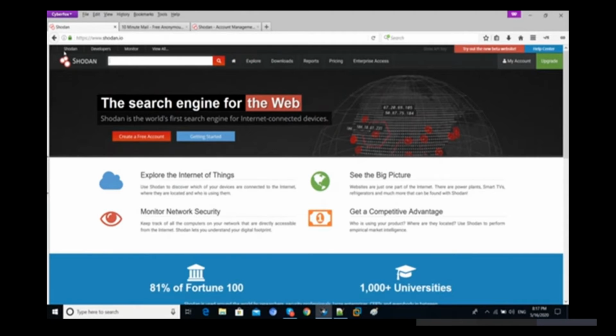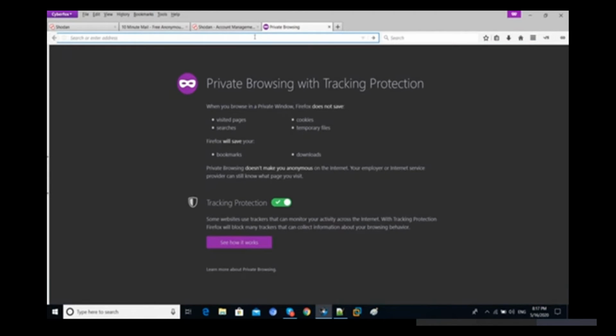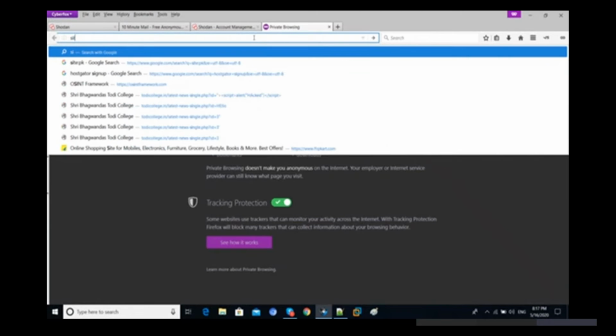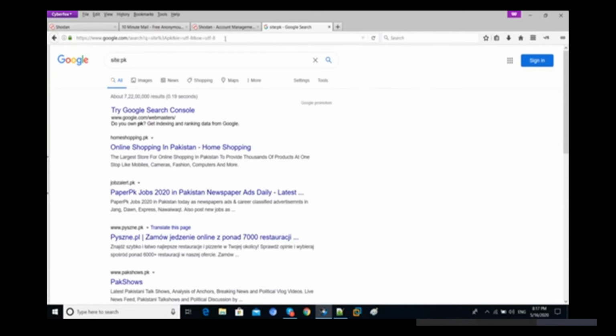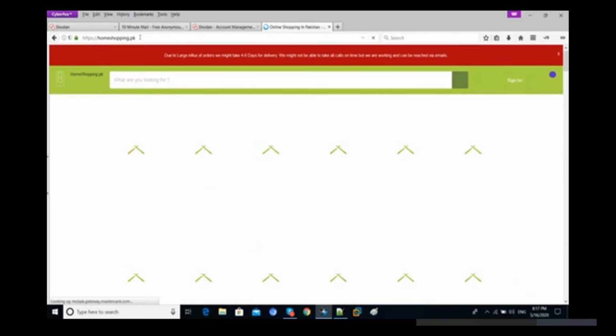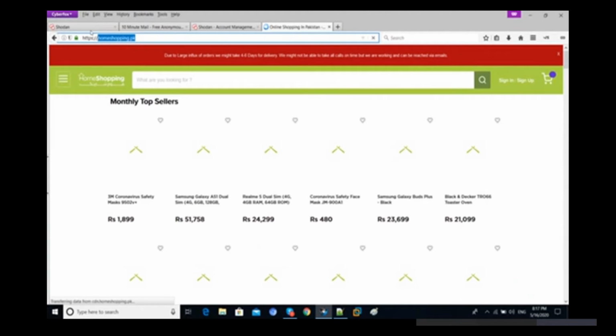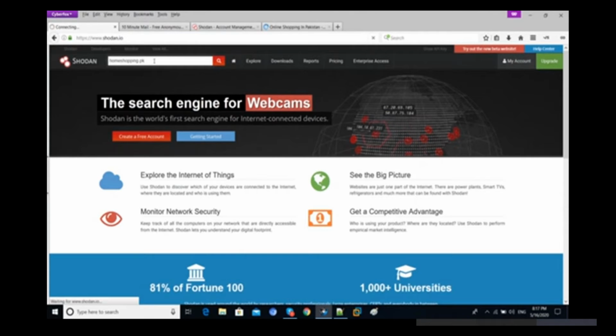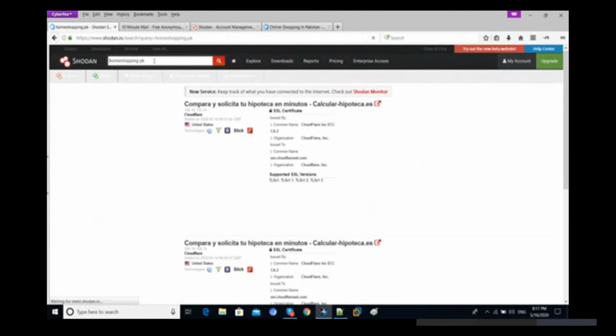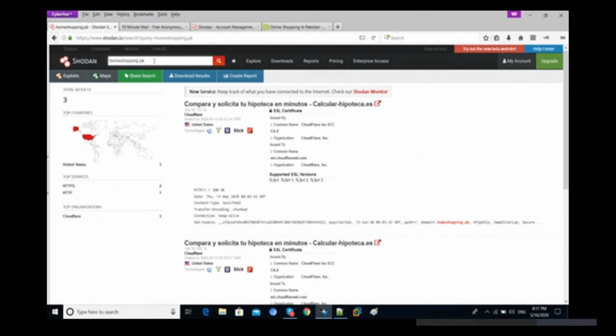So we are going to use Shodan here. Let's find any website. Suppose I have one website, site pk, and suppose this one is homeshopping.pk, right? I want to find exactly homeshopping.pk. Let's find the information regarding this website, whether any information is available or not. You can see we have the information regarding homeshopping.pk, and that one is an HTTPS service, and we are getting that Cloudflare is there.